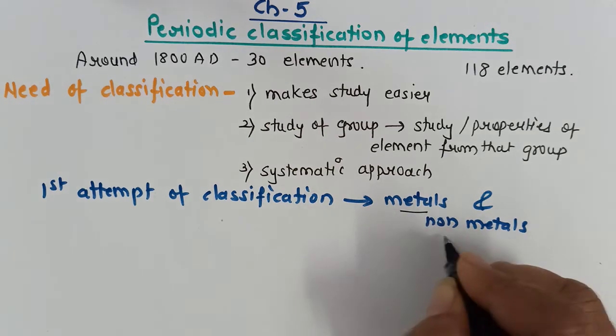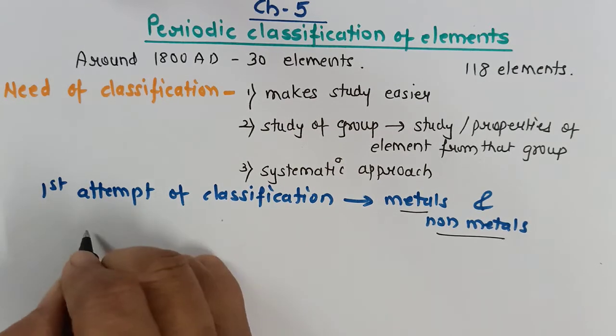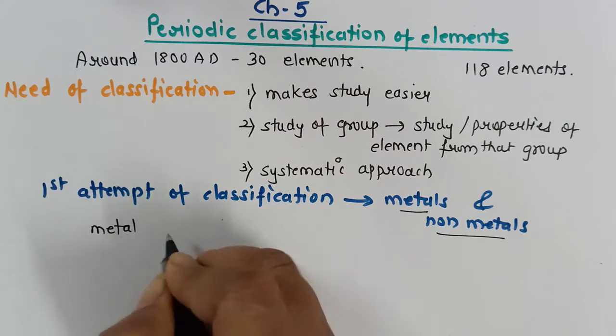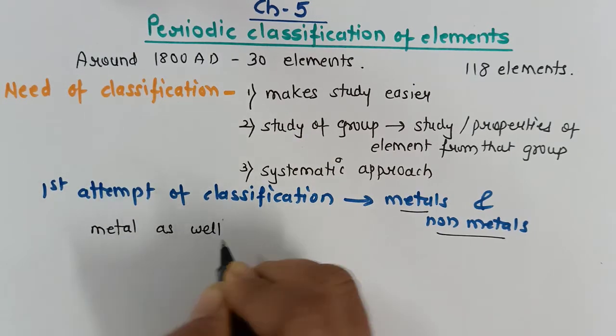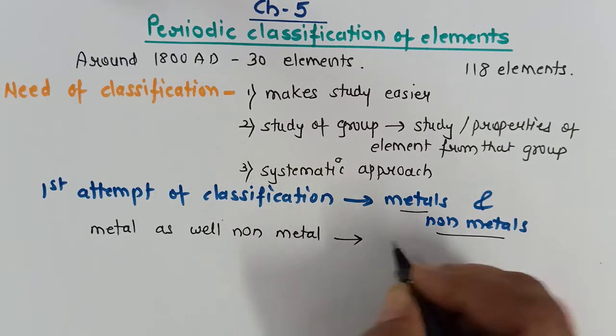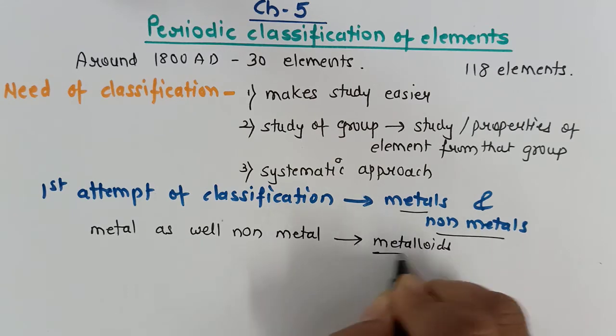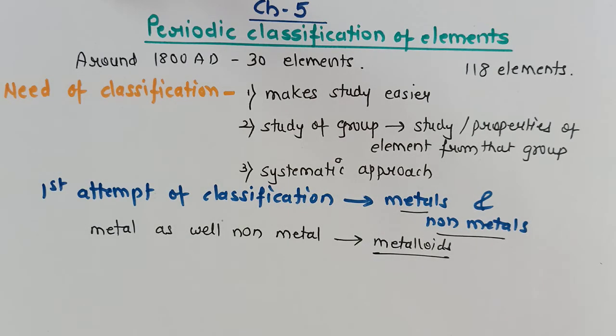Because only metals and non-metals are considered in this. But slowly it was found that there are certain elements which behave like metal as well as non-metal. And such elements are called metalloids. So metalloids were not given a place in this attempt of classification, and therefore this concept of classification failed.